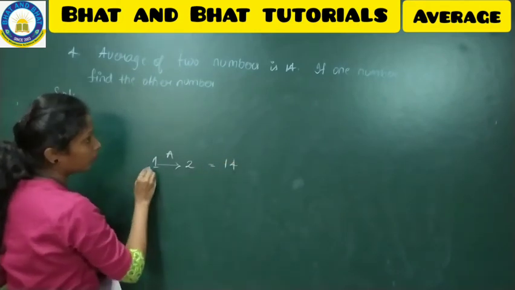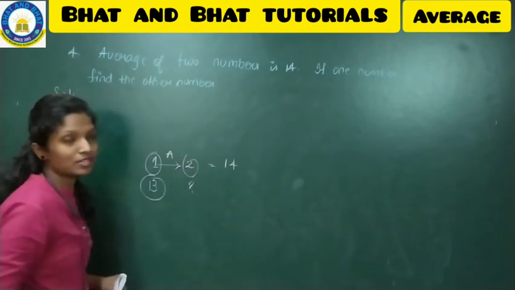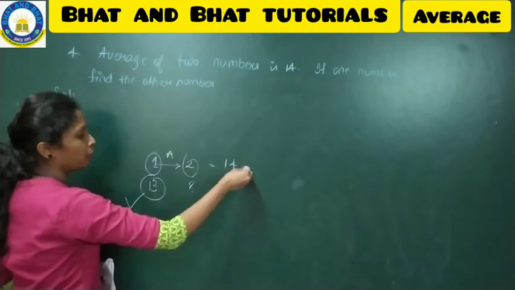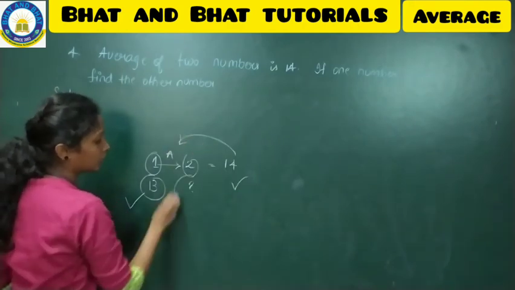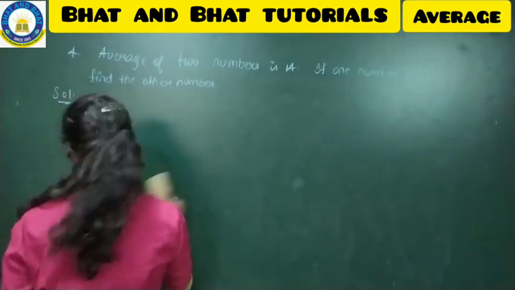But one number is 13, then the second number, how much is it, you have to find out. The given information is 13 and 14, that is the average, and you have to find the second number. So now the solution is like this.